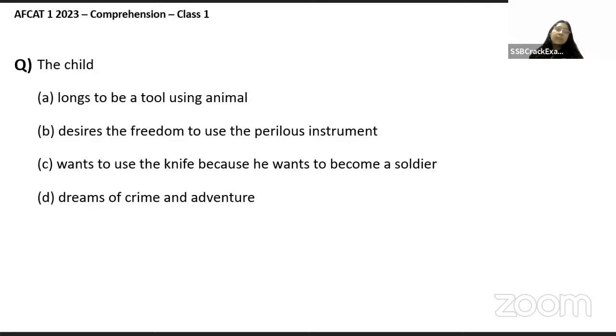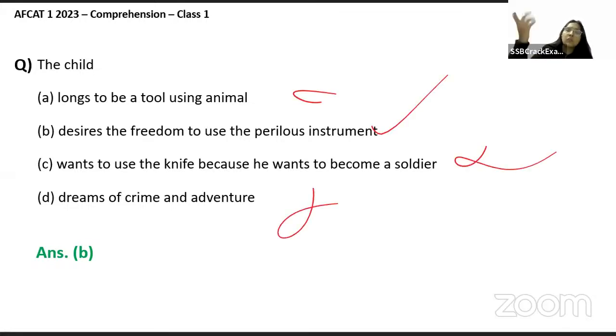Yes, guys, it is very, very easy because this child desires the freedom because the child has been abstained from using this knife. So he wants to use this deadly, perilous instrument. He desires that, okay, why are these people not giving me the freedom to use this? है ना? So this should be the answer because soldier, ये इसका तो कोई they are not even mentioned.